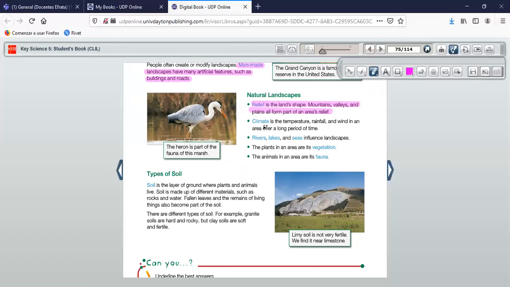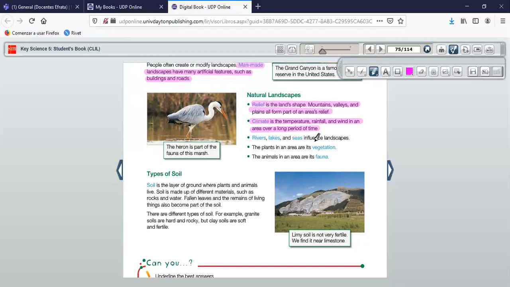Then we have the climate. The climate refers to the temperature, rainfall, and wind in an area over a long period of time. ¿Cómo es el clima en ese lugar? ¿Ok? Se refiere al clima, dice temperature, the rainfall, las lluvias, and the wind. ¿Ok? The wind, el viento. In an area over a long period of time. ¿Ok? Esto no va a cambiar en mucho tiempo, a long period of time that we understand by the climate.